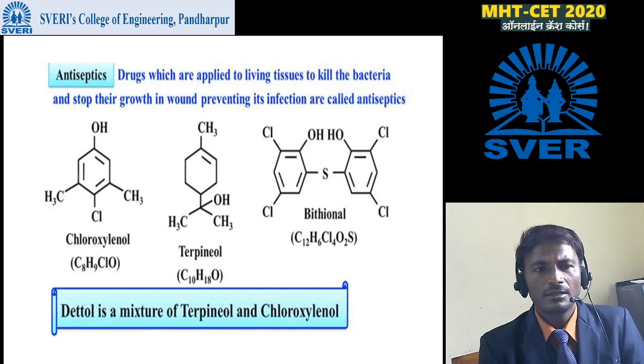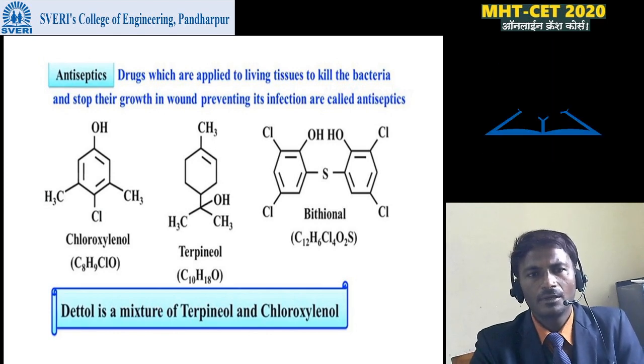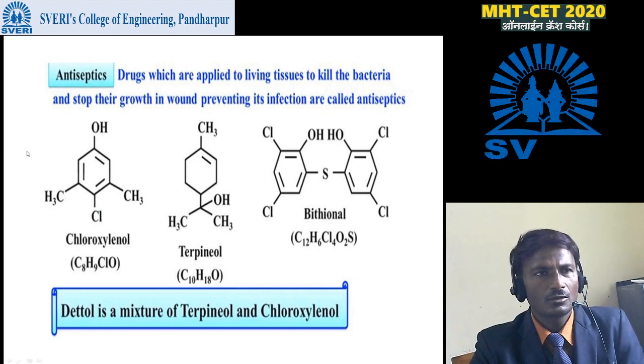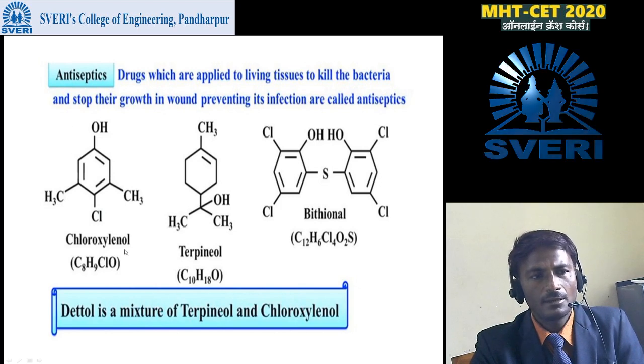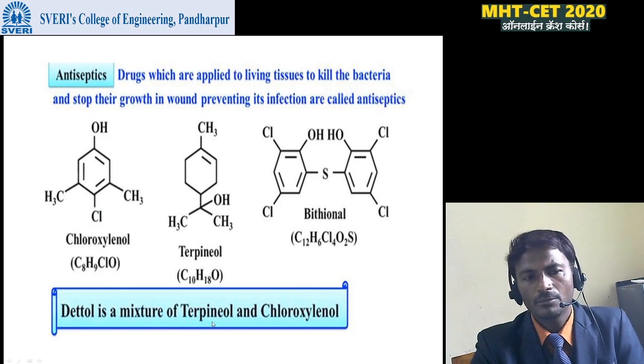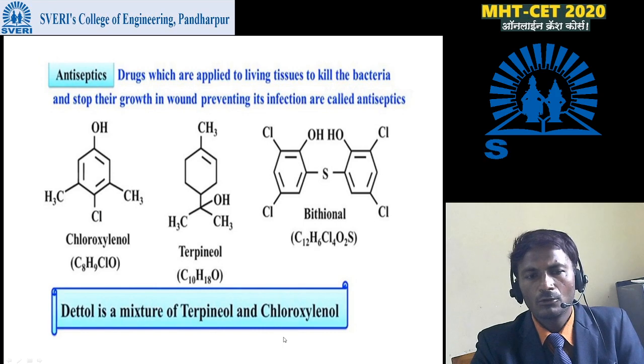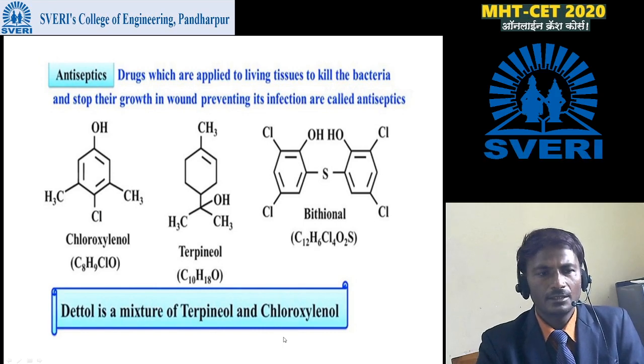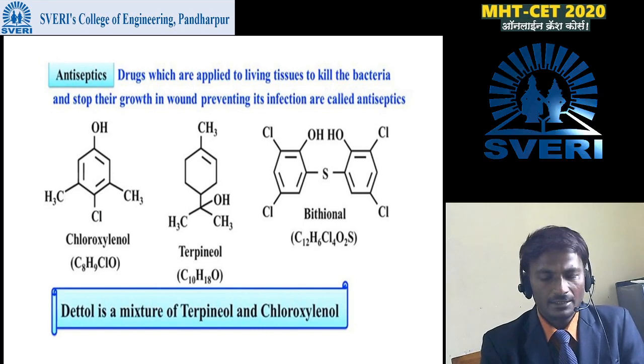Chlorhexidinol, terpineol and bithionol, these are the structures of these antiseptics. We know that Dettol is the mixture of terpineol and chloroxylenol. It is also used as one of the antiseptics.